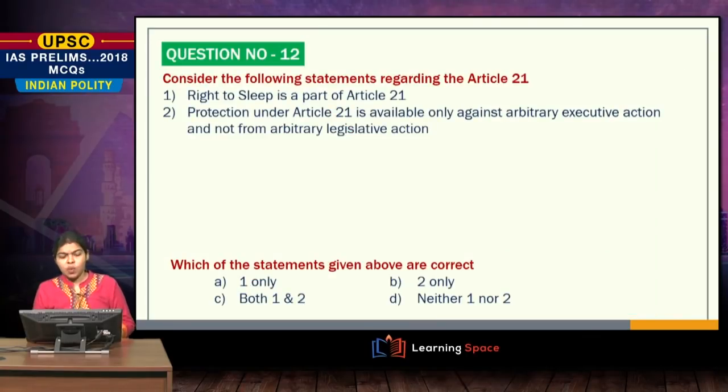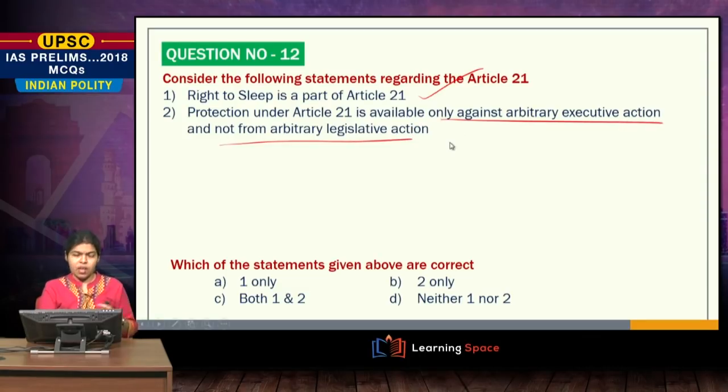So coming to the last question, consider the following statements regarding Article 21. Right to sleep is a part of Article 21. Yes, it was recently added. Protection under Article 21 is available only against arbitrary executive and not from arbitrary legislative. We just now saw this is a practical question of the theory question that we saw before. So this statement is wrong because it was amended under the Menaka Gandhi case. So the answer is 1 only.